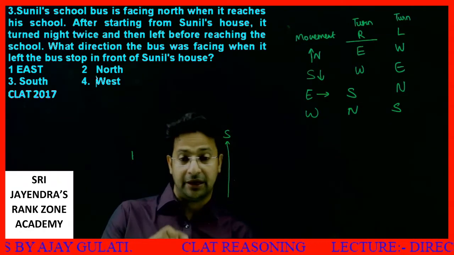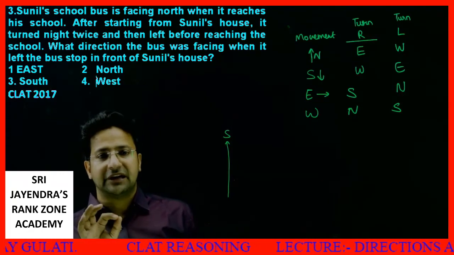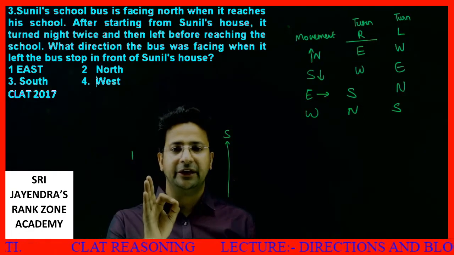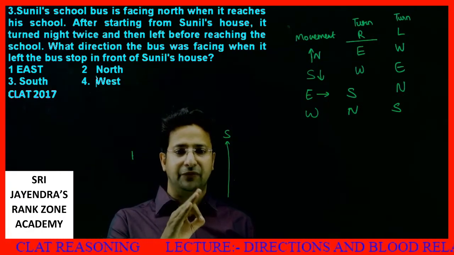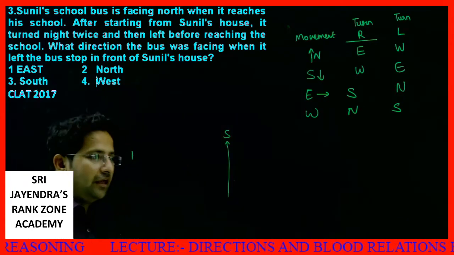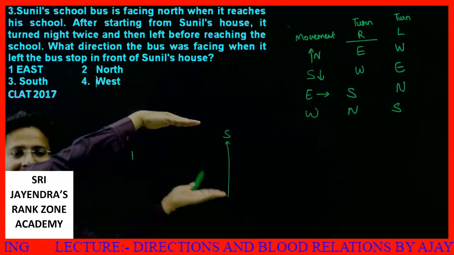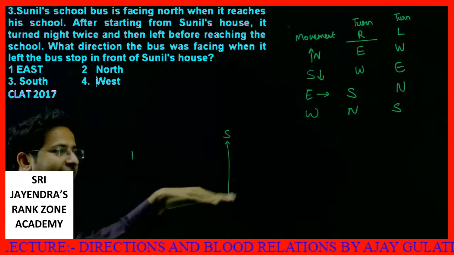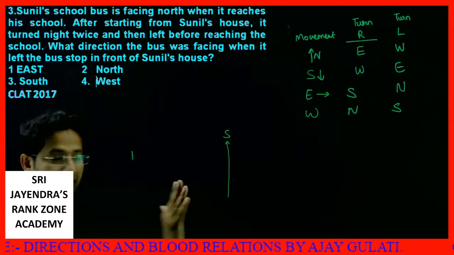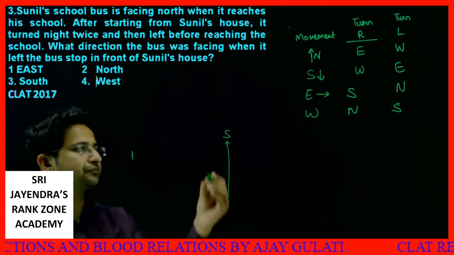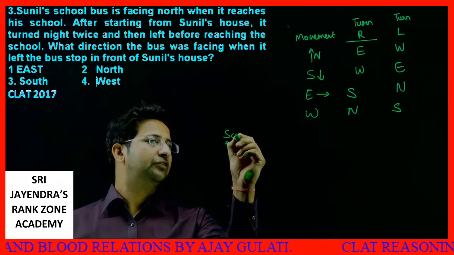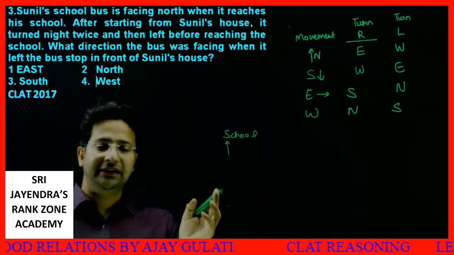See, I read again. After starting from Sunil's house, it turned right twice and then left before reaching. See, if somebody is moving like this, this is my left hand and this is my right hand. So first it turned left. After turning left, this is the school.